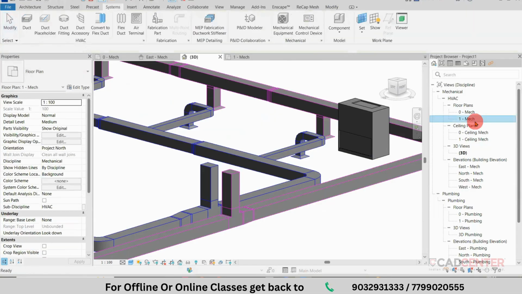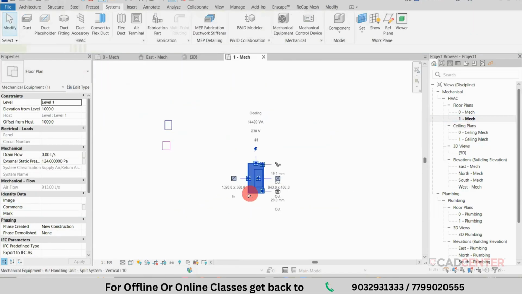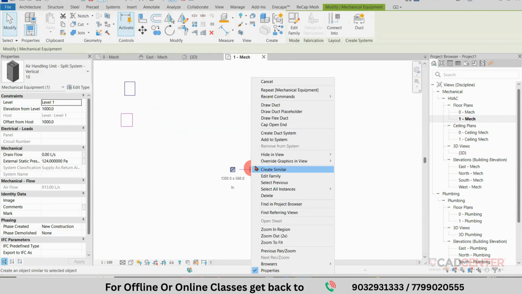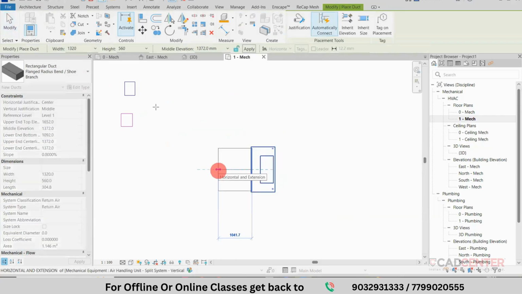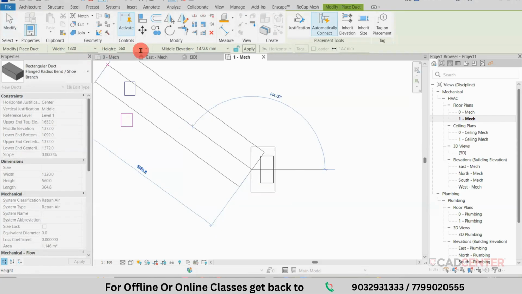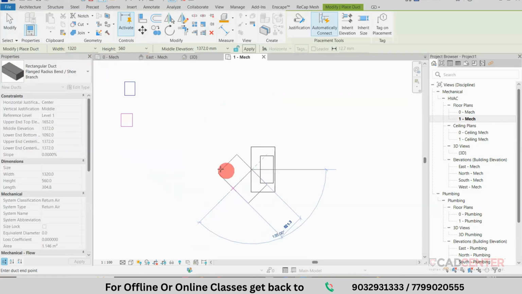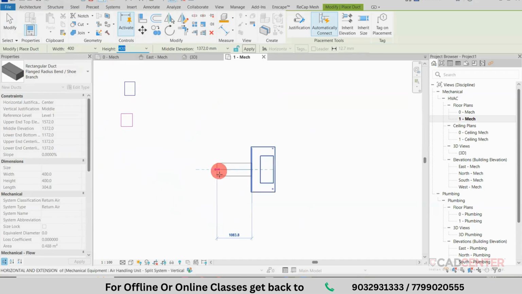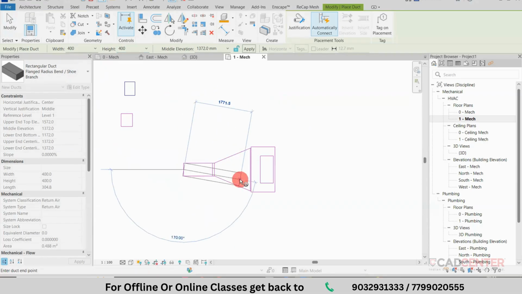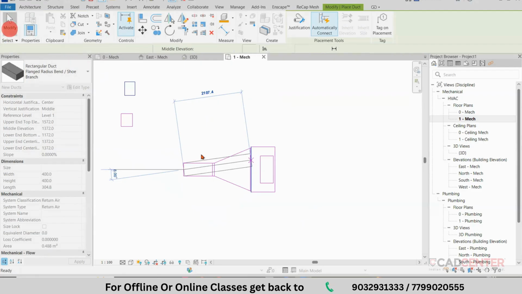From there, you can select this element, right click, and go to draw duct. It is showing a different size, 1320 by 560. If you want to switch the size to your specific values, I am switching to some 400 by 400, or related to this size, you can modify. So once you create it, the reducer is created. Otherwise, you can raise a question. This is method 1.